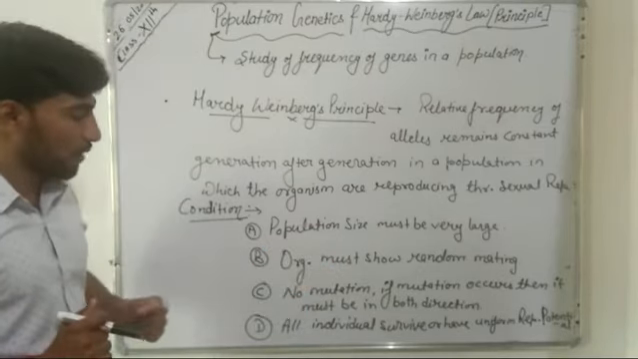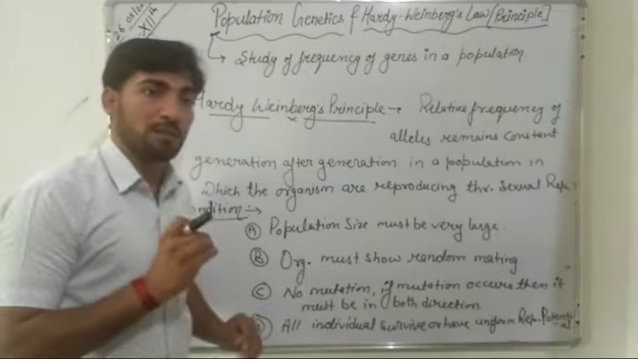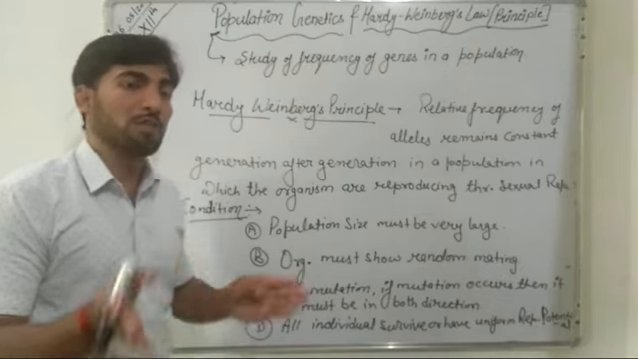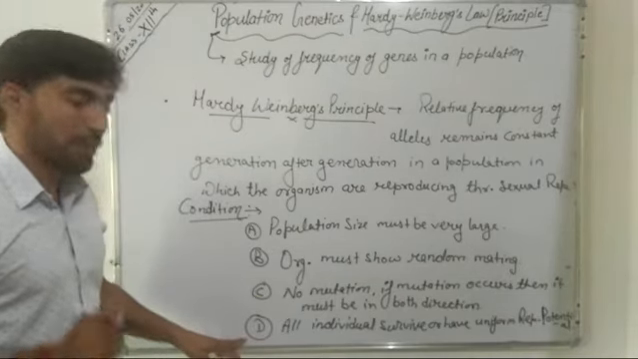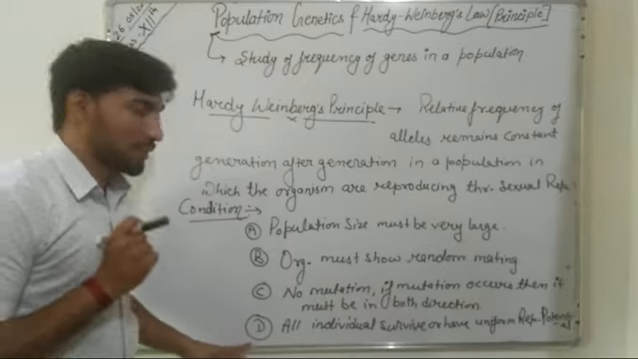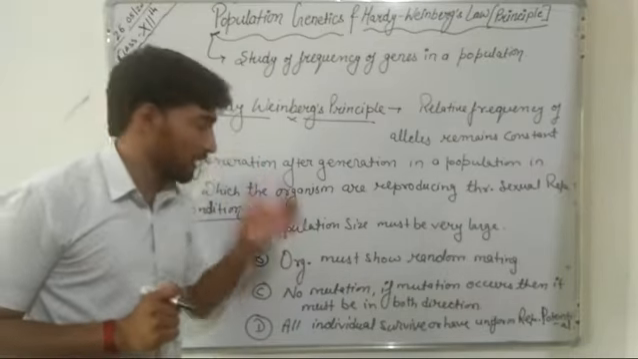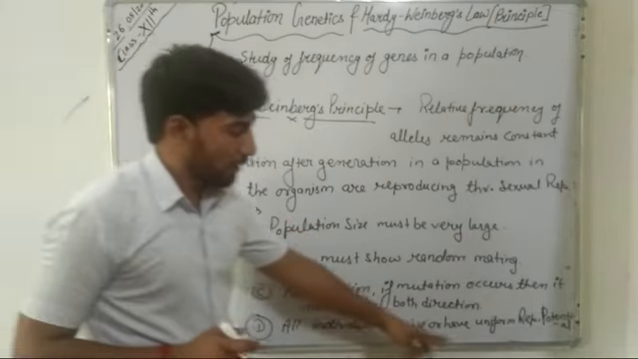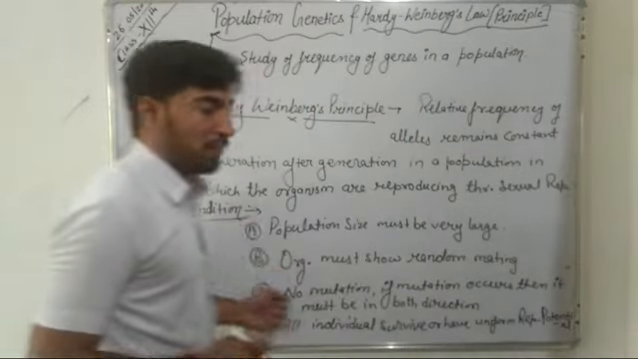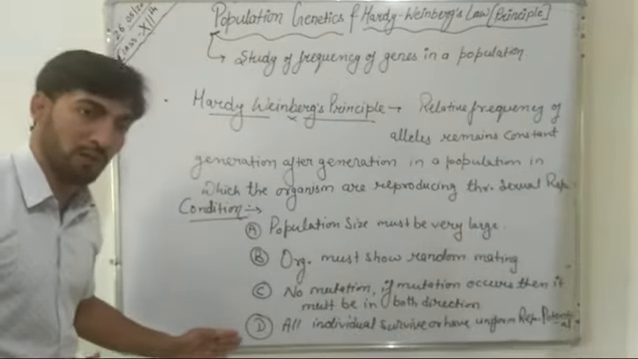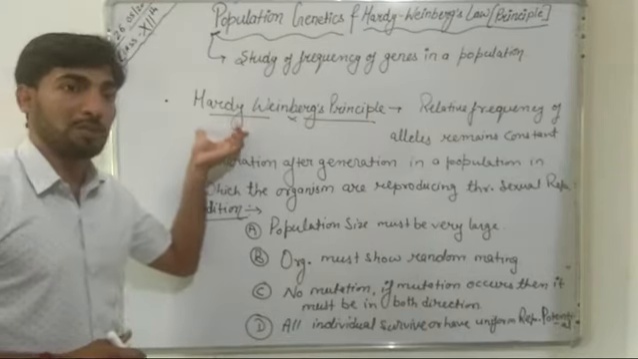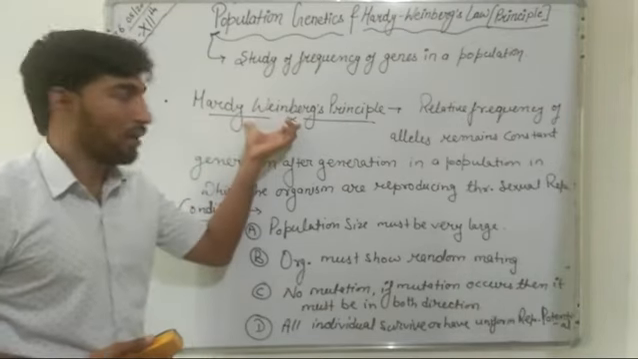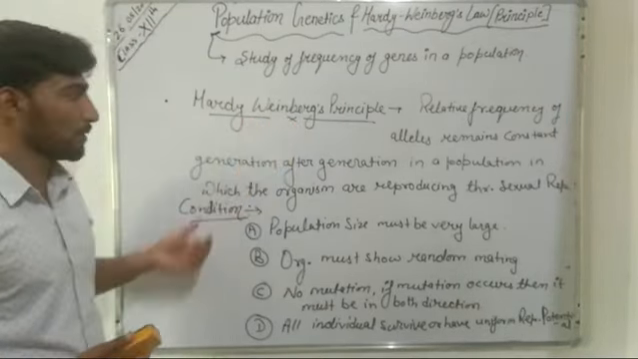Now the third condition required is that in that population there must be no mutation, and if mutation occurs, it must be from both sides. The fourth condition required for this Hardy-Weinberg principle is that all the individuals of this population must survive and must have a uniform reproductive potential. So when all these conditions are fulfilled, then only this Hardy-Weinberg's principle is applicable. Now we will study the expression of this Hardy-Weinberg's principle in next topic.